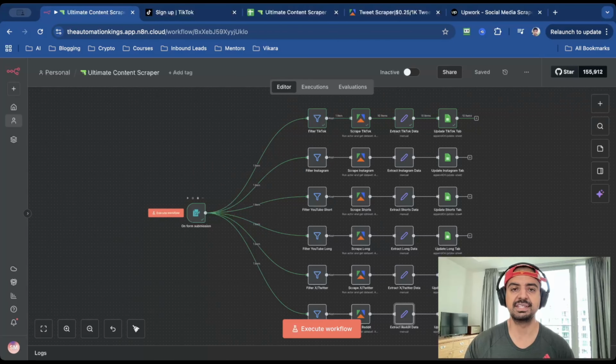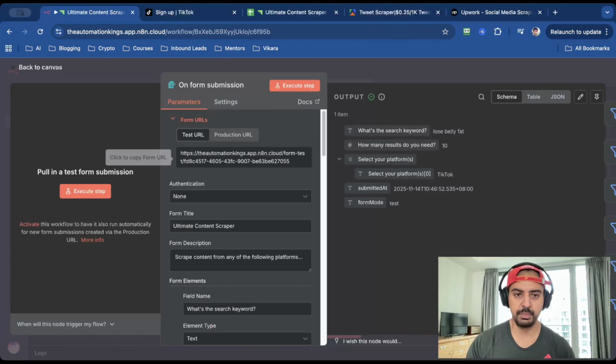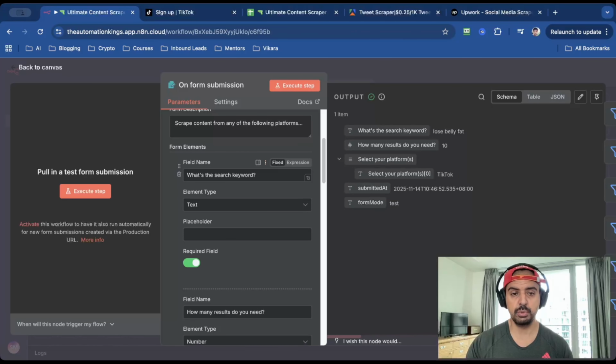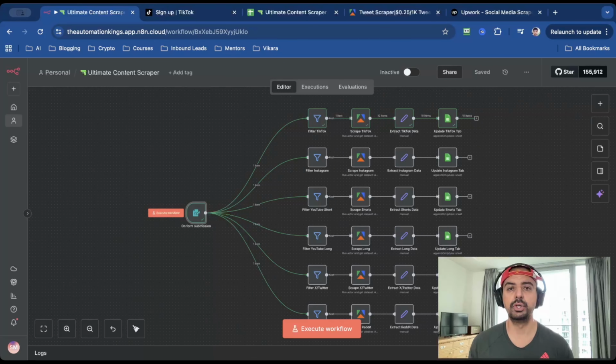And here's a node that puts this entire system on complete autopilot. It's the on-form submission, and it asks for 3 major inputs: the search keyword, the number of results, and the platforms. And this one node lets us, or even our clients, run the entire system to find viral content without ever touching the complex backend.